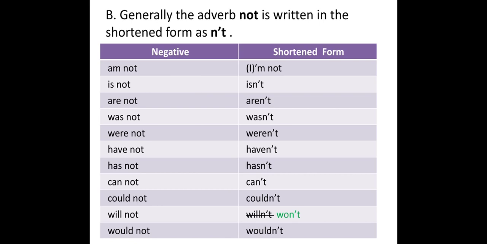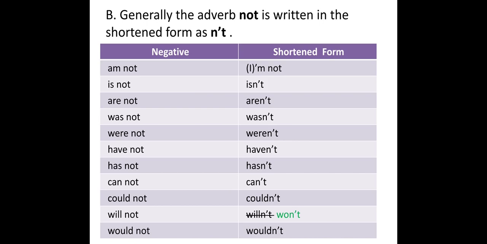Next we will see B. You can see in your textbook also. Generally the adverb not is written in the shortened form as apostrophe t. So here we have some examples of negatives and their short forms. First one is am not. Its short form is am not. Here we do not have an apostrophe t, only am is written in the negative. So we can write I'm not.